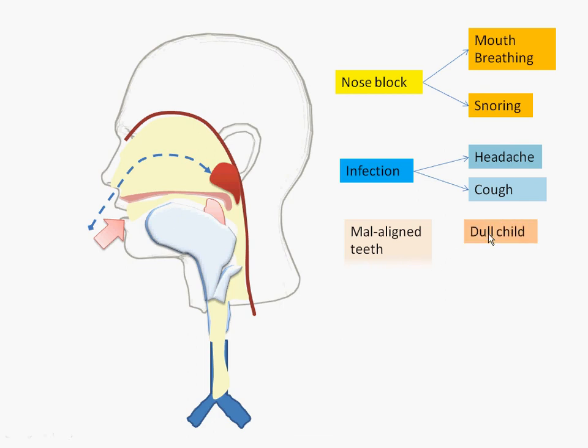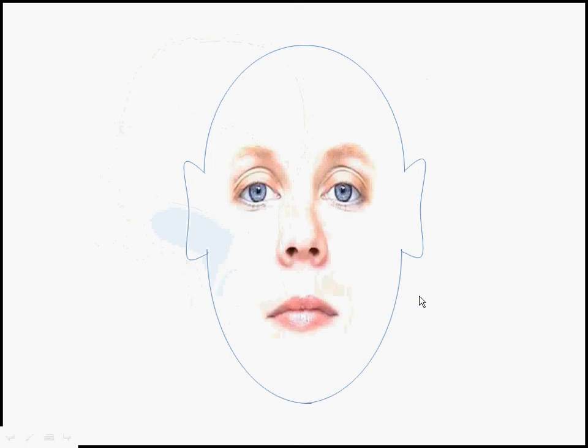So malaligned teeth also is a manifestation of large adenoids, and this could lead to a dull child not performing in school, not only because of chronic infections, headaches, cough, but also because, as we see later, its effect on the ears.